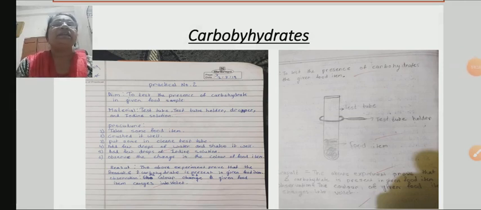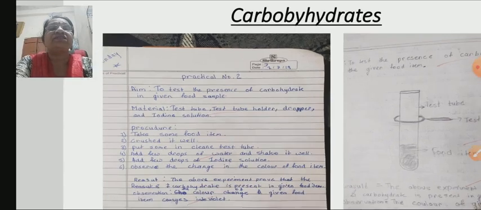So let's see the test for carbohydrates. Test for carbohydrate, already you all enjoyed your lab period. In lab we prove that carbohydrate is present in the given food item. To prove carbohydrates are present in the given food item, what chemical is required here? Iodine, yes, dilute iodine solution. So what is the procedure?